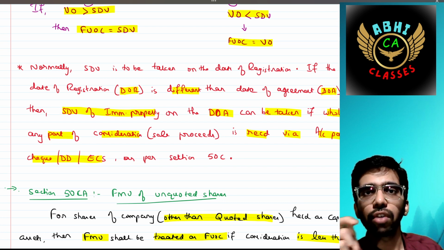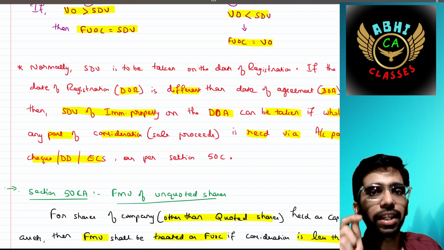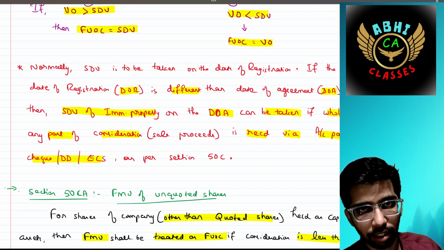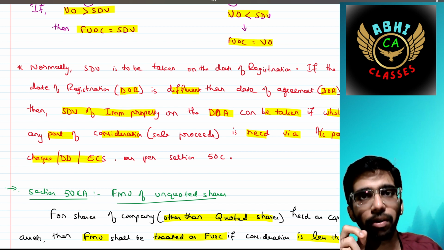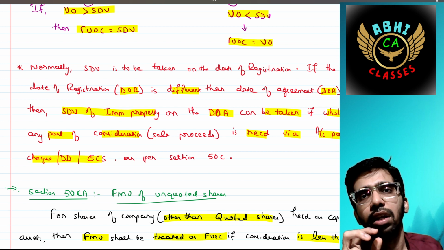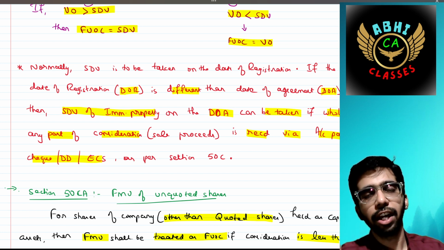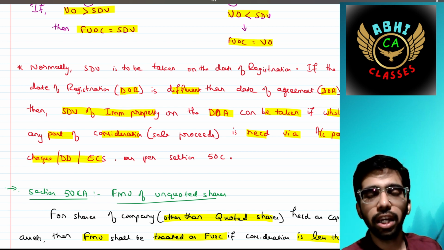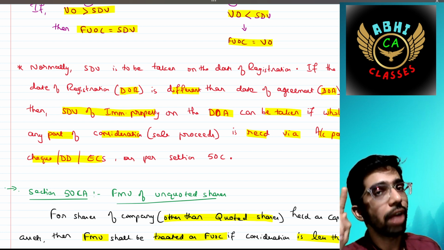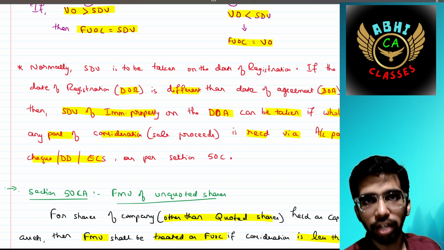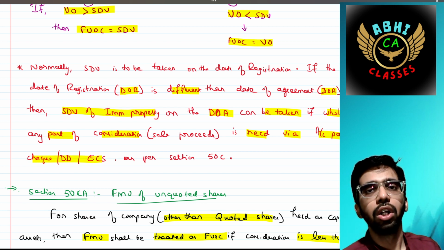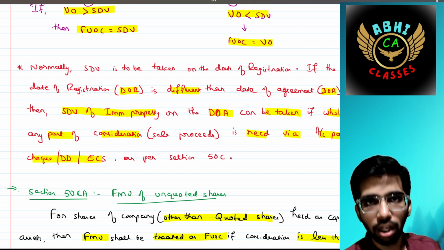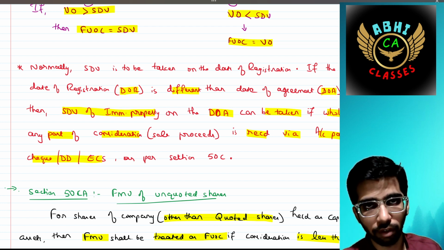If the date of registration is different from the date of agreement, usually both are on the same date, but there can be a difference. If there is any delay between the date of registration and the date of agreement, then SDV of that immovable property should be taken on the date of agreement if whole or any consideration is being received through account payee cheque, DD, or any other electronic clearing system.